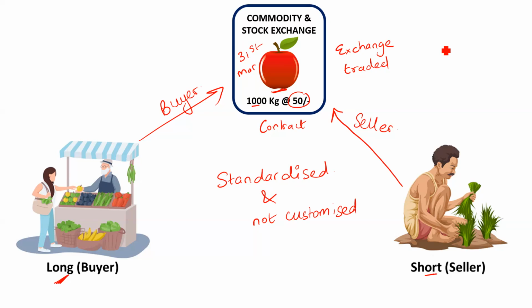This transaction will also happen on a later date. It is going to happen on 31st of March, and let us say today is the 1st of March. So even this transaction is going to happen on a later date. Instead of calling it a forward contract, because it is an exchange traded contract, we will call it a futures contract.